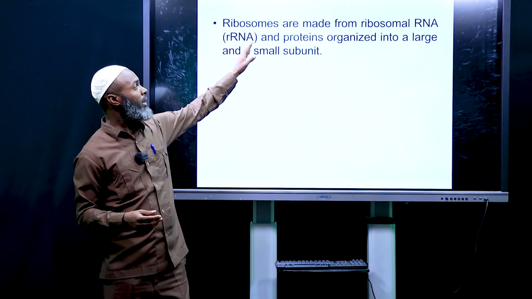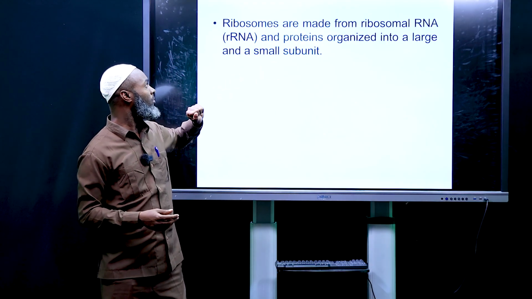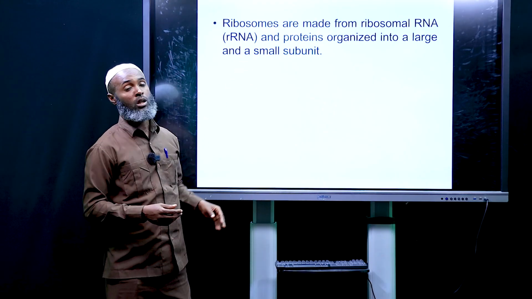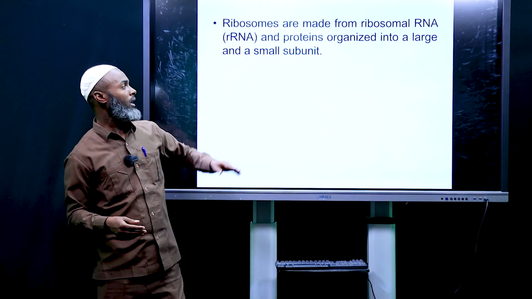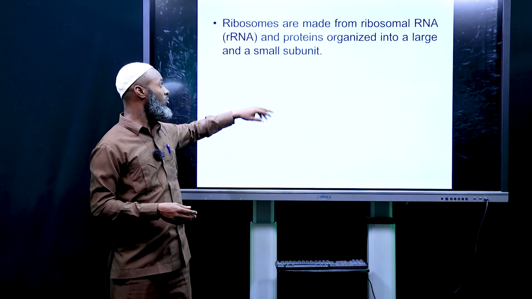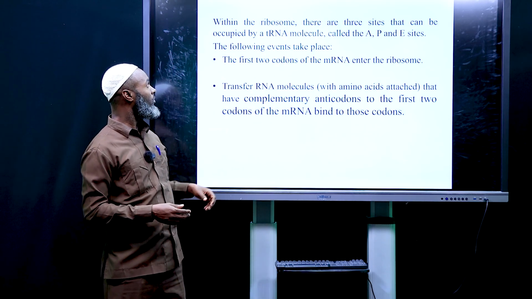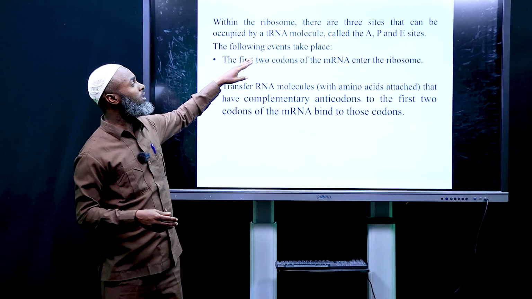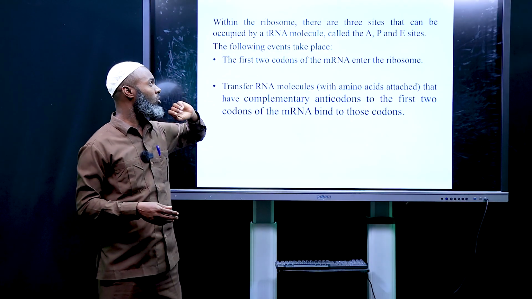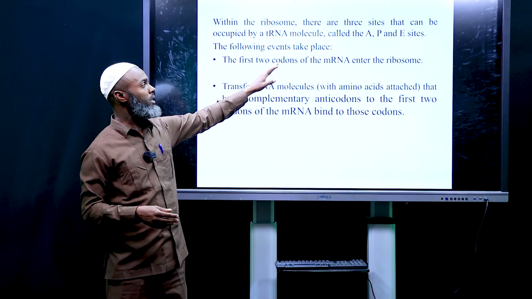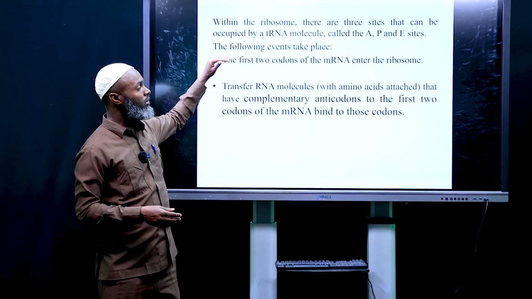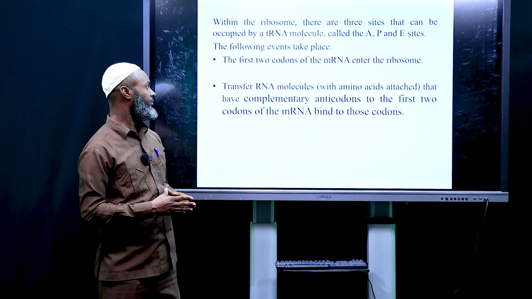Now ribosomes are made up of ribosomal RNA and protein organized into a large and small subunit. Within the ribosome, there are three sites that can be occupied by transfer RNA molecules, called the A, P, and E sites. In the ribosome, these events occur.